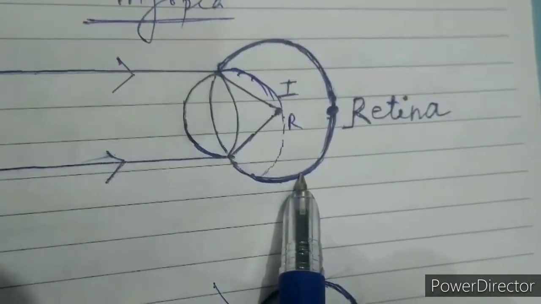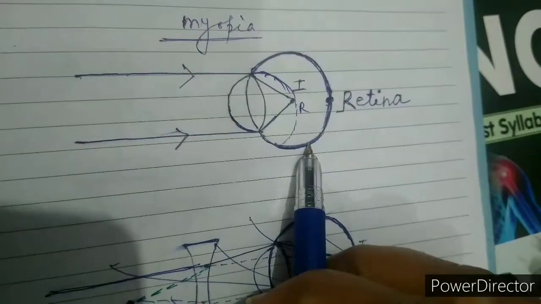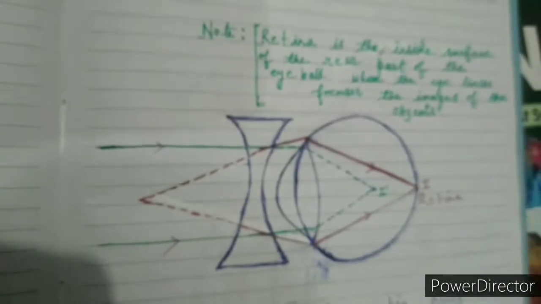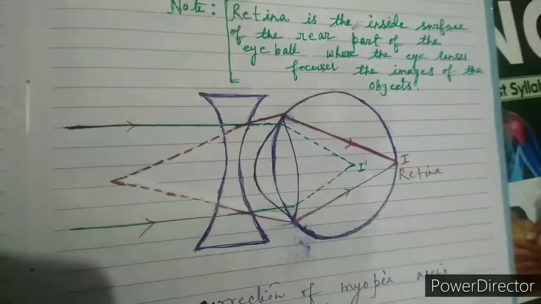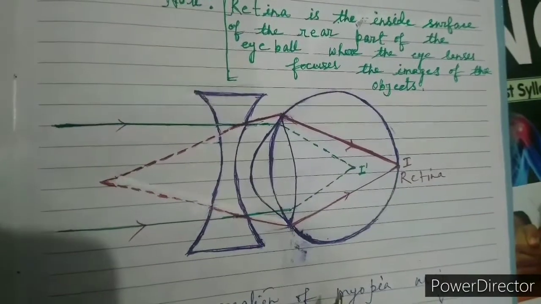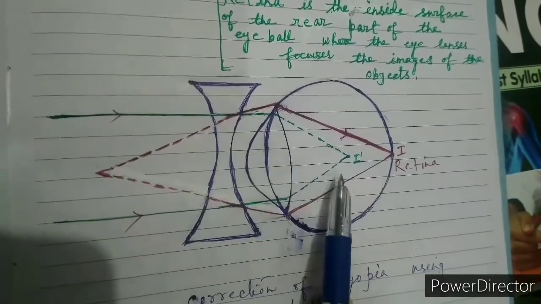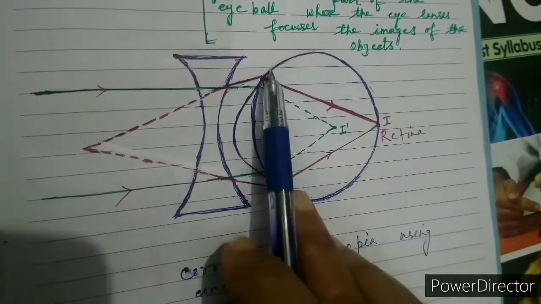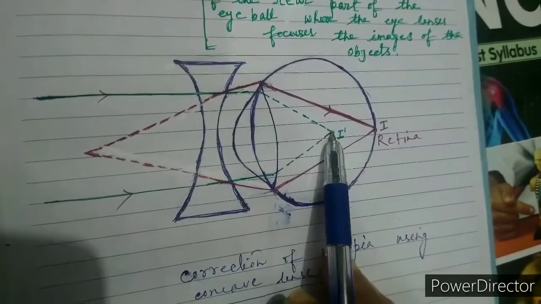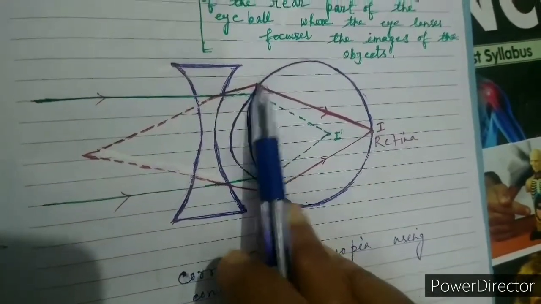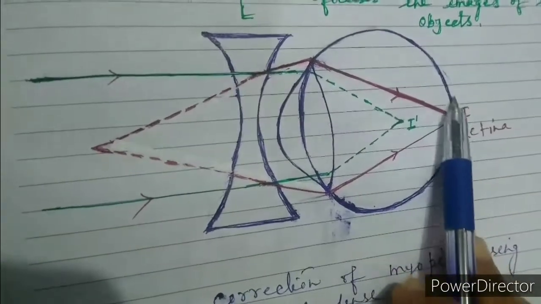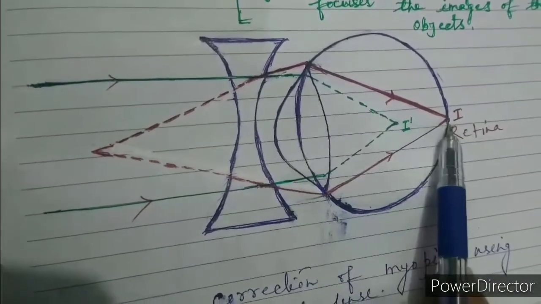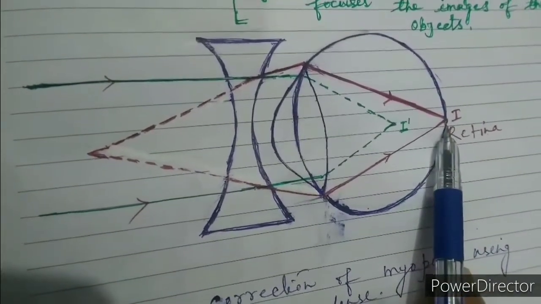The second reason is the decrease in the focal length of the eye. You can see here I have drawn the object. Suppose initially its focal length was this much, and that is equal to the distance to the retina, so the image formed at the retina.